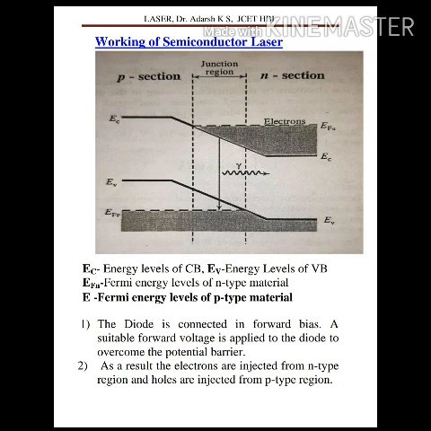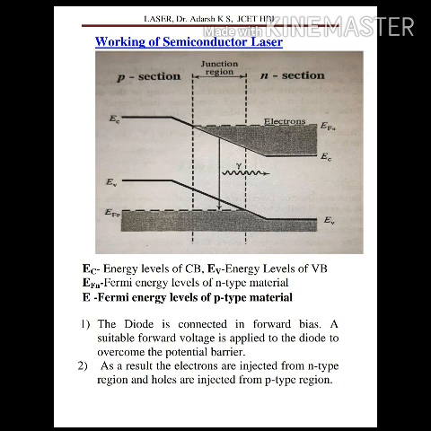So on the left side we can see the Fermi energy of the P-type lies below the valence band, and on the right-hand side, the N section, the Fermi energy lies above the conduction band. We denote it by EFN. In the conduction band the electrons are present, and in the valence band holes are present. If both are heavily doped, we are creating more electrons and more holes.